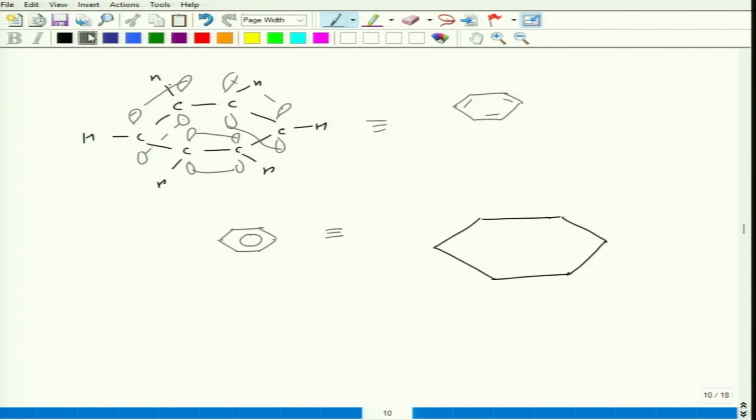Okay. So, how this pi bond or pi electron density is resonating in the hybrid form, we can show it like this.